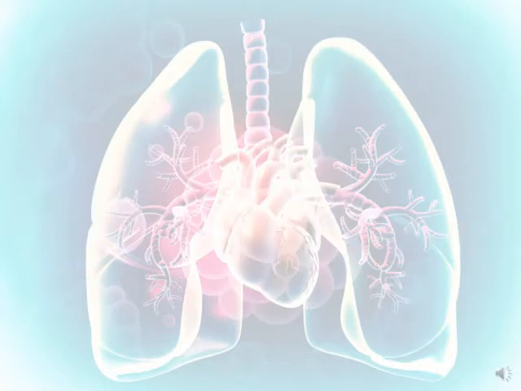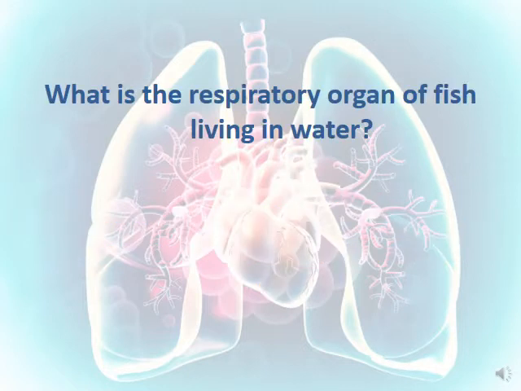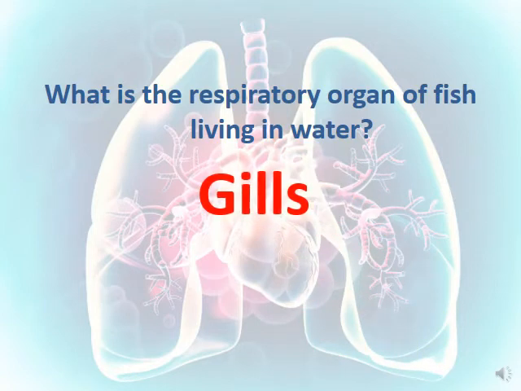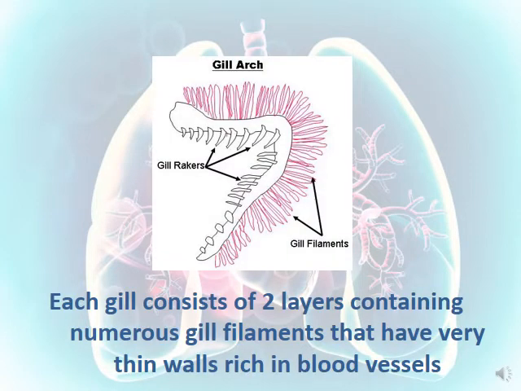Now, let's move to talk about the fish. What is the respiratory organ of fish living in water? Sure, the gills. The gills are the respiratory organ. Each gill consists of two layers containing numerous gill filaments. These gill filaments have very thin walls and they are rich in blood vessels. Why? To carry the respiratory gases.